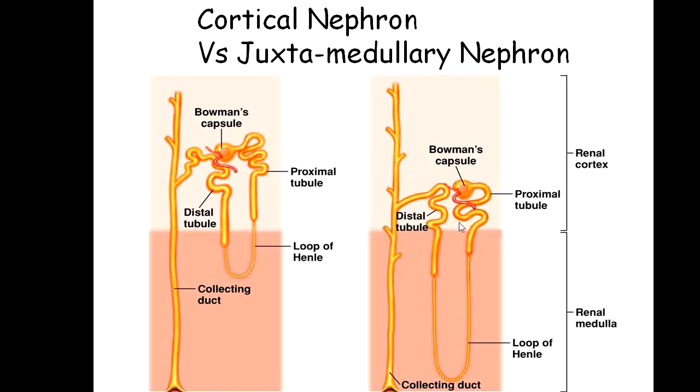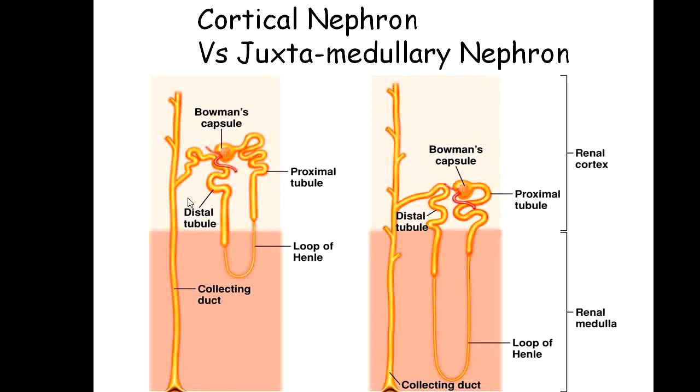The nephron whose corpuscle and convoluted tubule are present at the junction of the medulla and cortex, or you can simply say those nephrons whose corpuscle is located near the junction of the medulla and cortex of kidney, are called juxtamedullary nephrons.